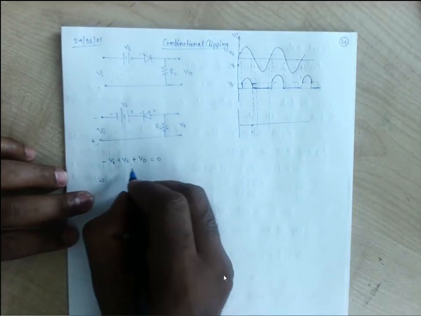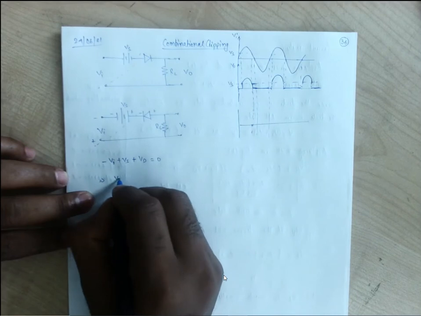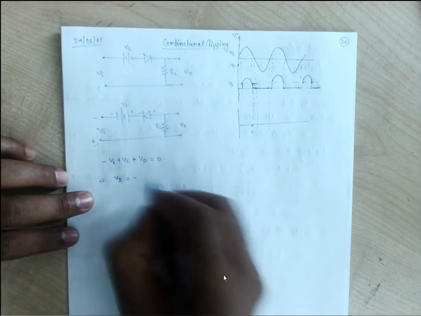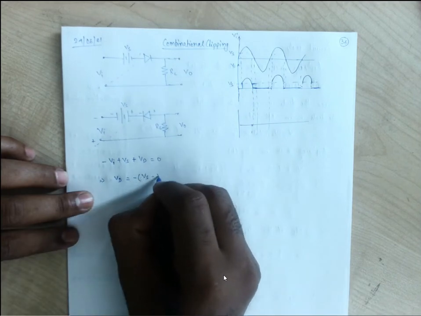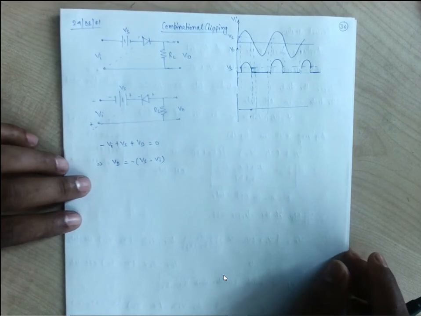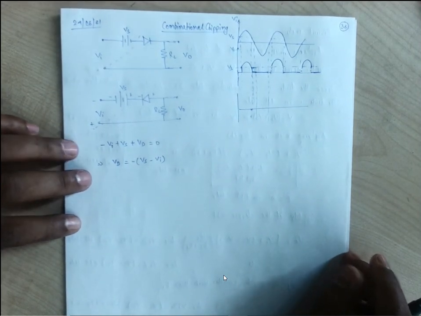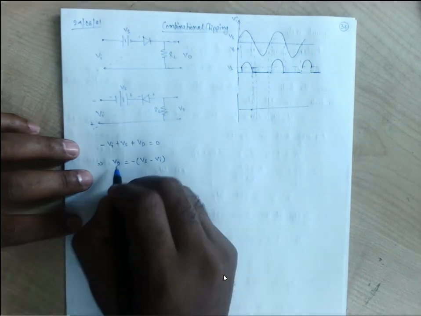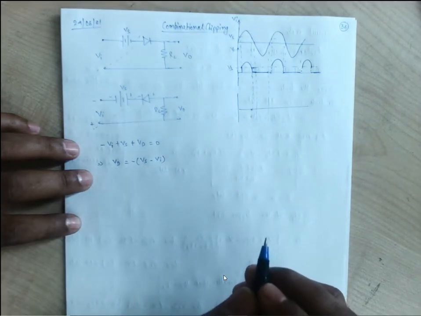So the voltage across this Vd will be minus of Vs minus Vi, that is, a cumulative negative voltage should be applied. So to have this negative, this Vd should be negative, right?